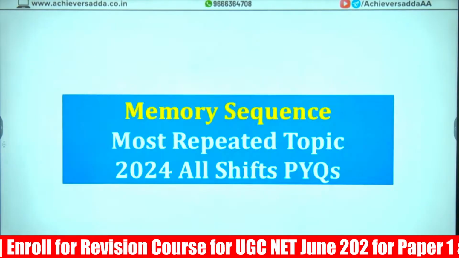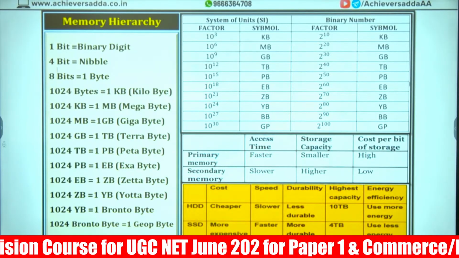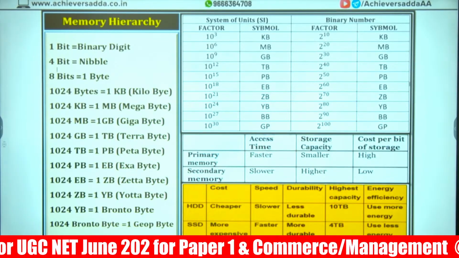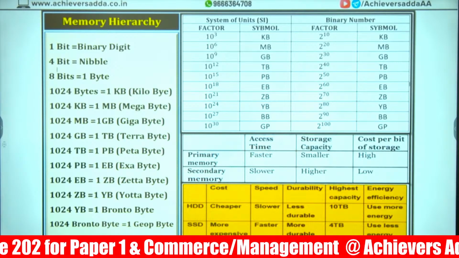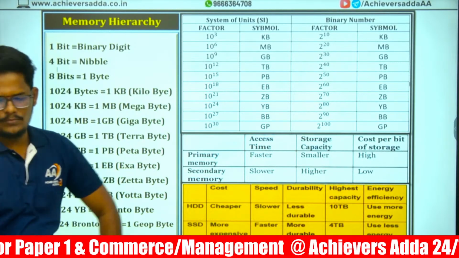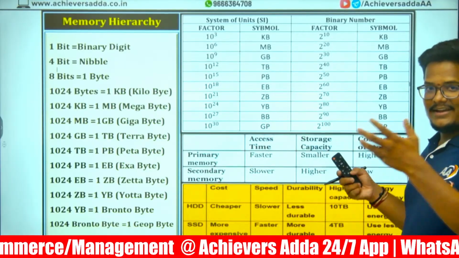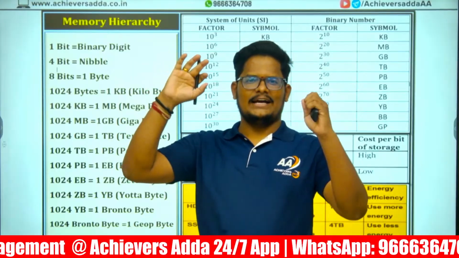Oh, we missed one slide. Sorry, wait, one slide is missed. We forgot to explain this. Wait, sir, I have not completed this slide. Let me complete this and we'll move further. So how to calculate memory? The entire calculation depends upon this one. Memory hierarchy, a hierarchy of memory.